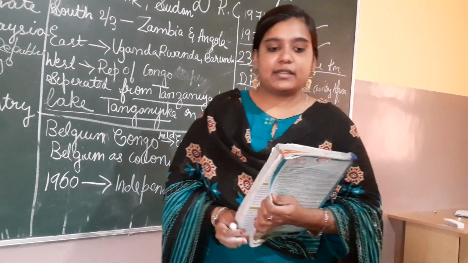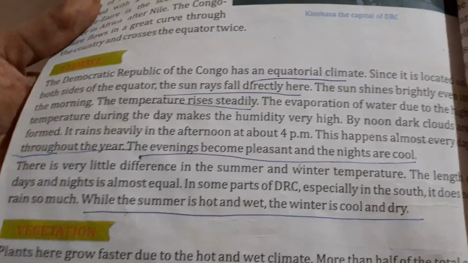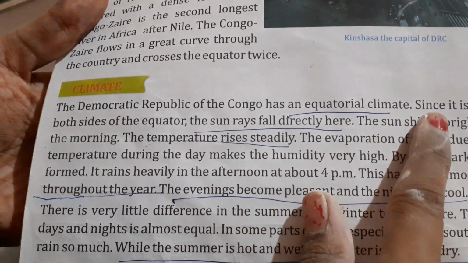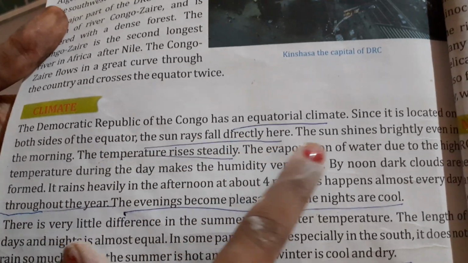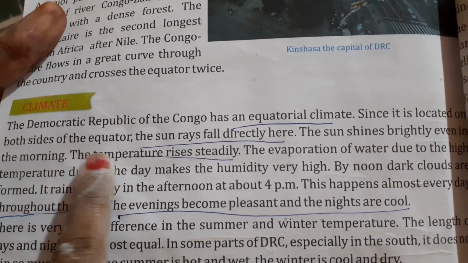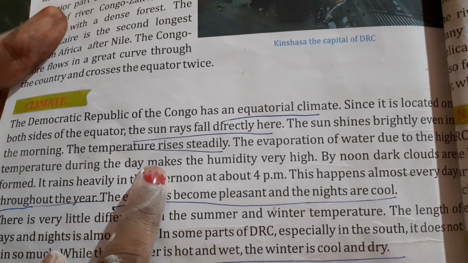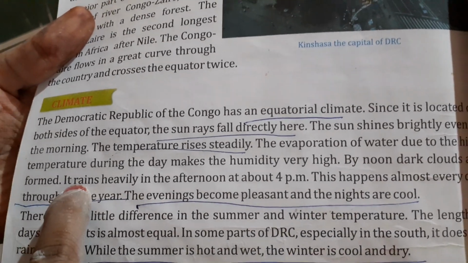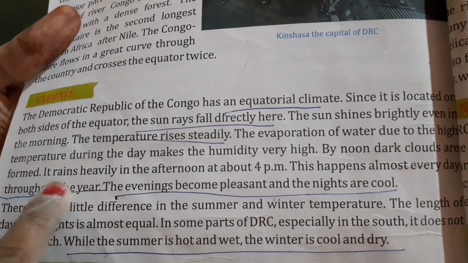Okay. Now I'll just start with the location, climate and vegetation. Climate. The Democratic Republic of Congo has an equatorial climate. Since it is located on both sides of the equator, the sun rays fall directly here. The sun shines brightly even in the morning. The temperature rises steadily. The evaporation of water due to the high temperature during the day makes the humidity very high. By noon, dark clouds are formed. It rains heavily in the afternoon at about 4 p.m. This happens almost every day throughout the year.